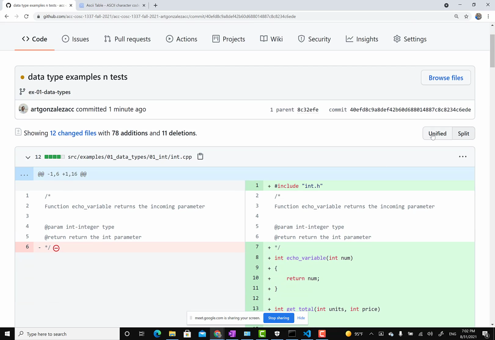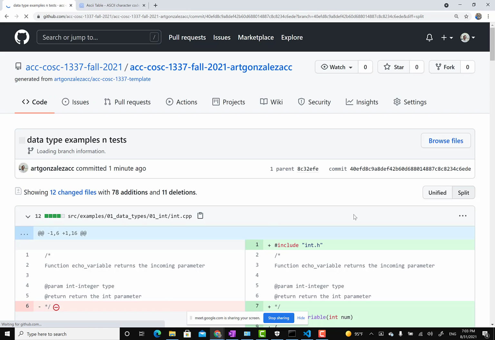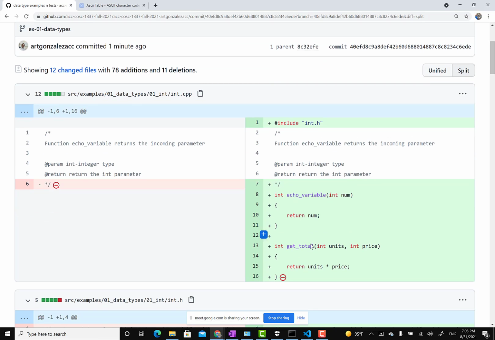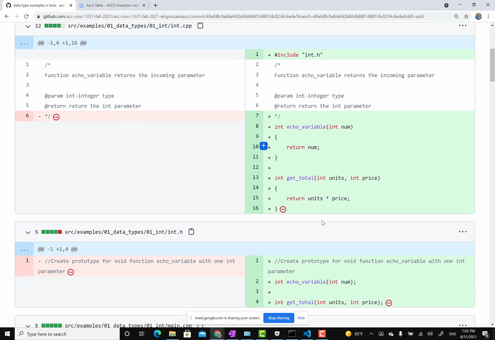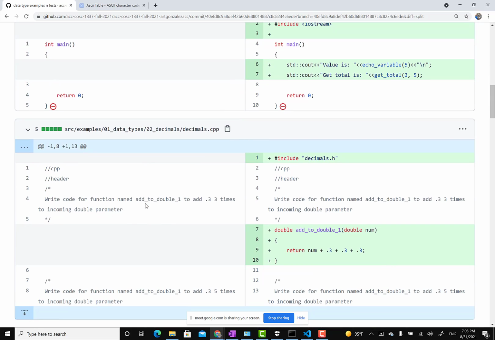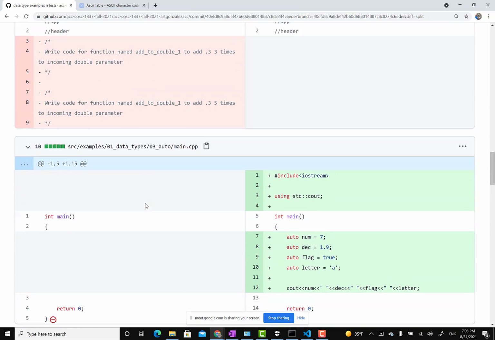On the left side, well, you may see this view, right? So you might see the unified view, which I don't really like. I like the split view, because the split view shows me what I had on the left side and what I have on the right side. So this file had this as before my check-in today, but after I checked in, notice that it has my new code. And it'll show you comparisons for every file that you committed and pushed right now. So notice all the examples that I worked on are here.